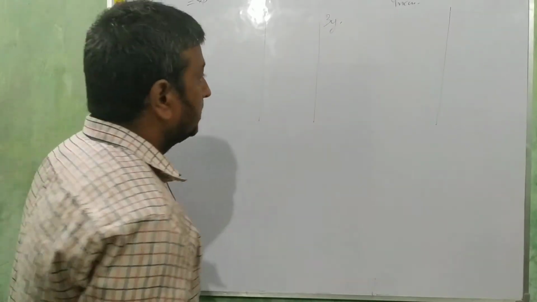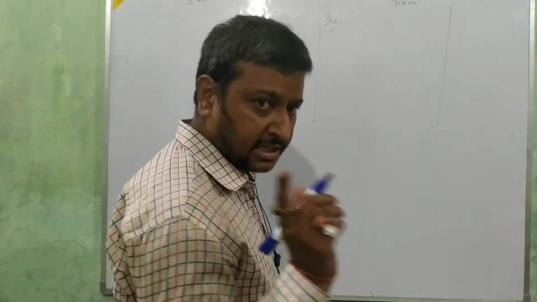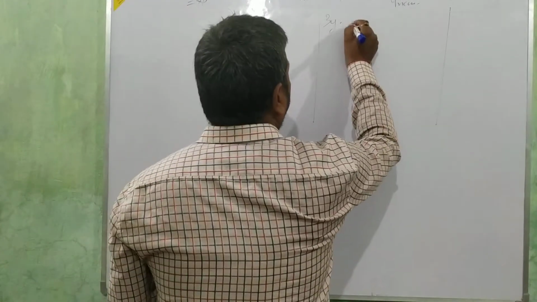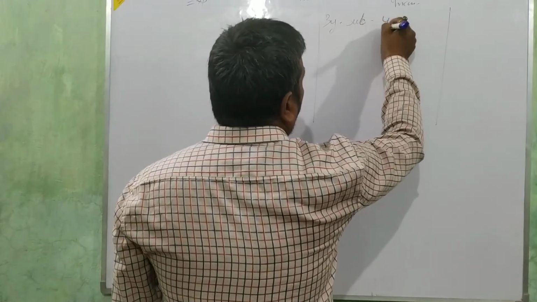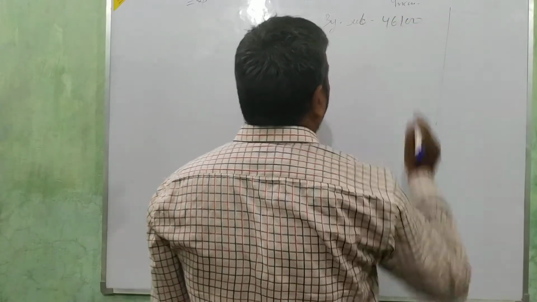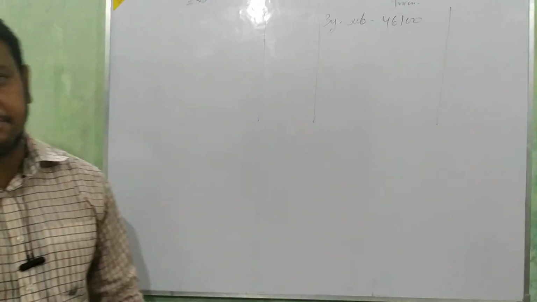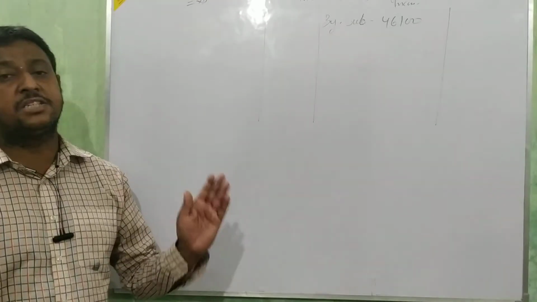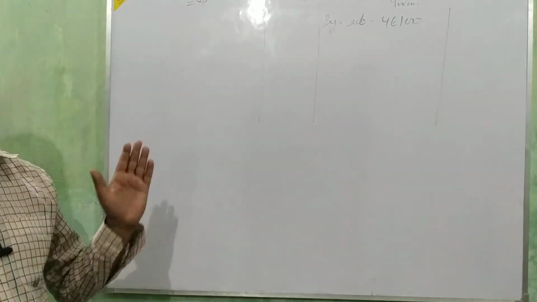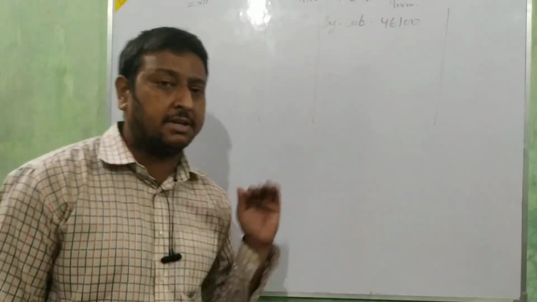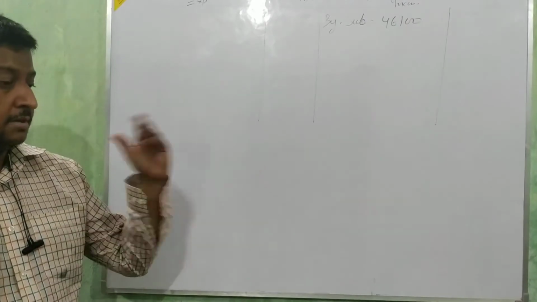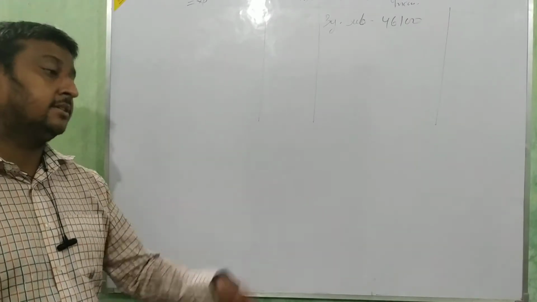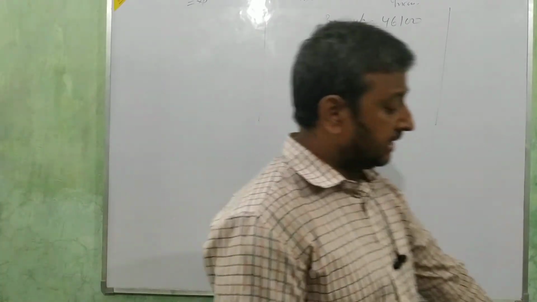Subscription. Subscription we are taking beta. That subscription amount is 46,100. Okay, just see outside of that box, the outside of that receipts and payment account, whether some adjustment or some other information is given or not. Read it. Outside of that box, back side, outside. That is the receipt account, outside of that box.